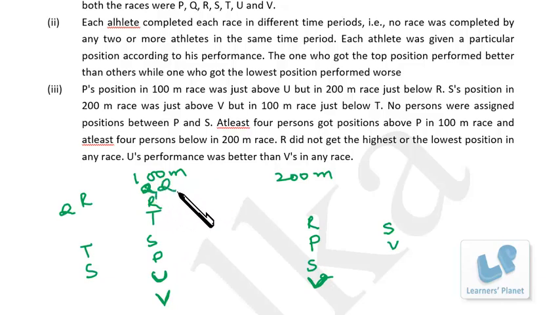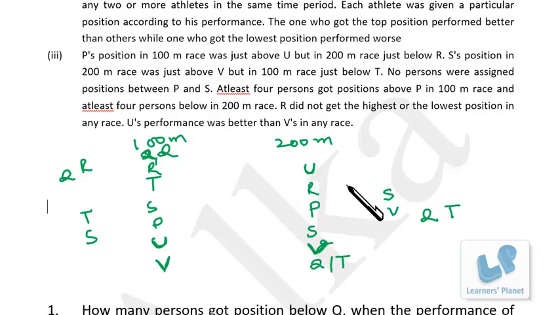Okay, this is Q. Now over here also U's performance was better. Suppose I assign U over here. I cannot put R at top position, but I need 4 people below P in 200-meter race. So here I am left with Q and then T. So Q oblique T. Who is at last, I just cannot say. So in case of 200-meter race, I am not getting the unique answer. It is U, R, P, S, V. Till here it is okay, but Q and T, any of them can take 6 or 7 position.